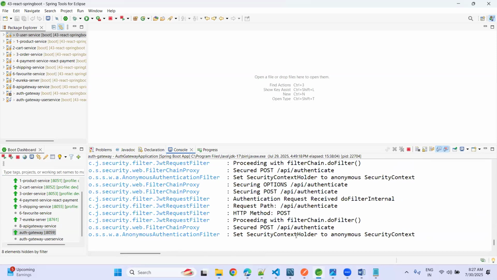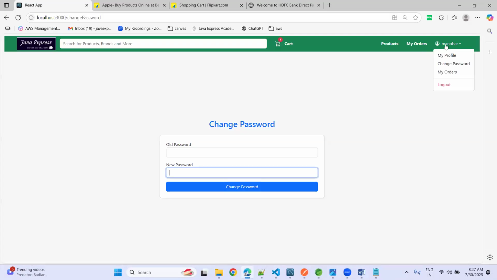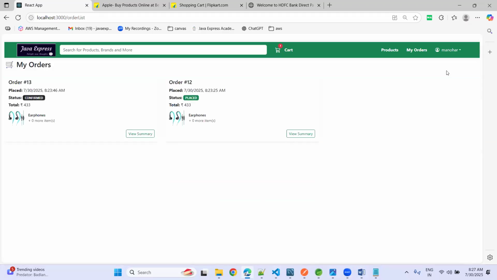See here, security. Okay, this is a filter. As part of login it is checking every URL. Okay, that's okay. Now this is from the user perspective, these operations you have.